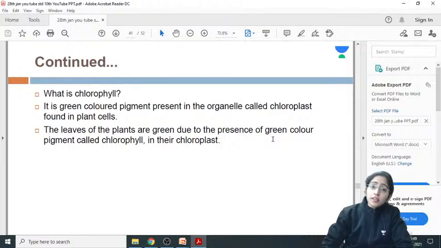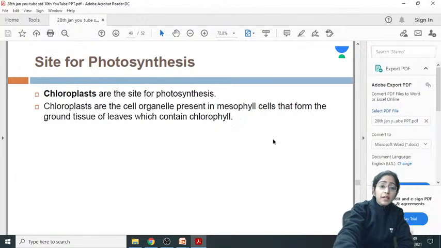Now where is it taking place? Photosynthesis occurs in the chloroplast. Chloroplast is majorly present in the mesophyll cells that form the ground tissue of the leaf, meaning the majority tissue, the majority cells of the leaf, right?